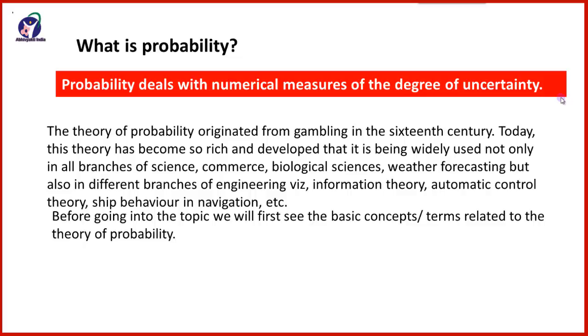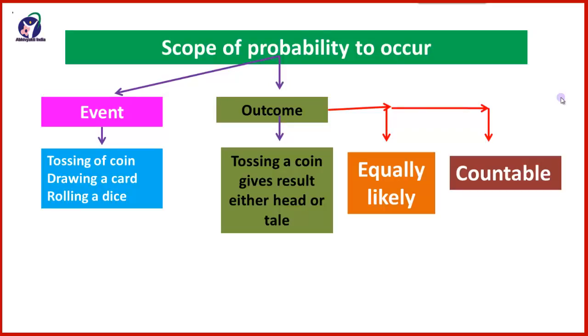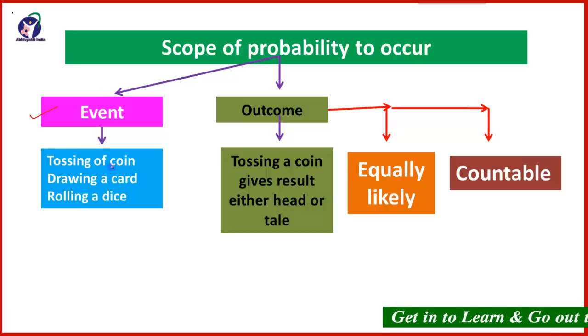Before going into the topic, we will see first the basic concepts and terms that are related to the theory of probability. So what is the scope of probability to occur? The probability will occur only and only when there is an event. So if there is an event, then only the probability can occur.